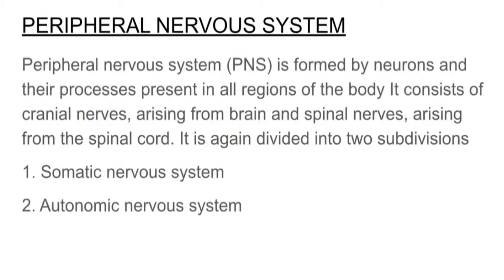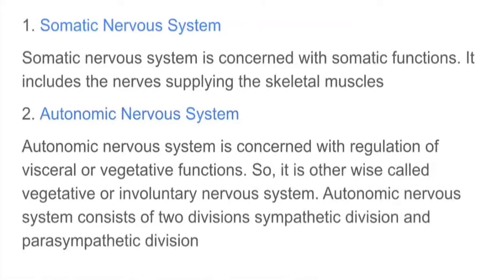Peripheral nervous system, or PNS, is formed by neurons and their processes present in all regions of the body. It consists of cranial nerves arising from brain and spinal nerves arising from the spinal cord. It is again divided into two subdivisions, that is somatic nervous system and autonomic nervous system. Somatic nervous system is concerned with somatic functions. It includes the nerves supplying the skeletal muscles.